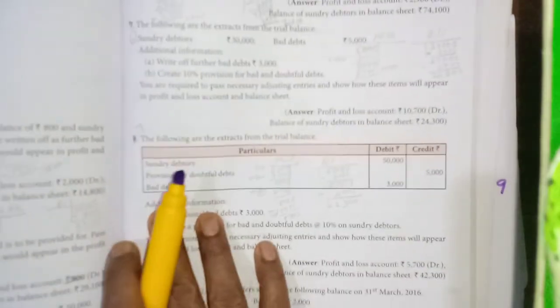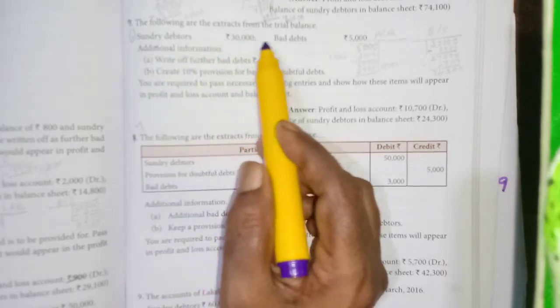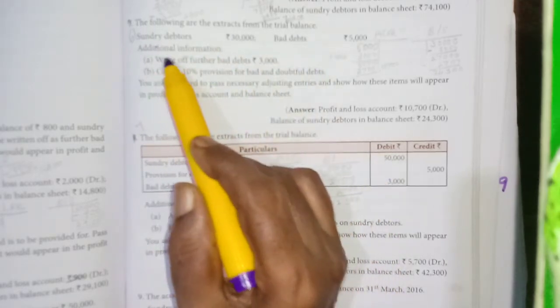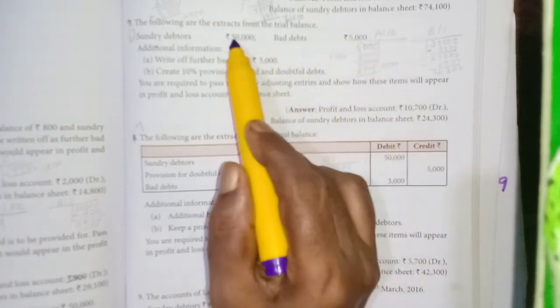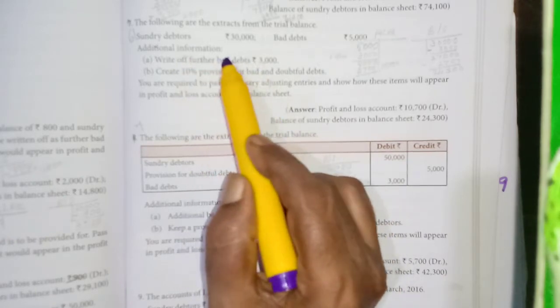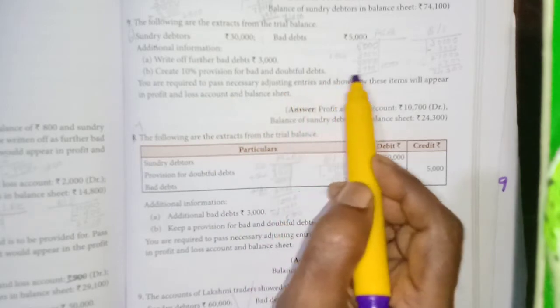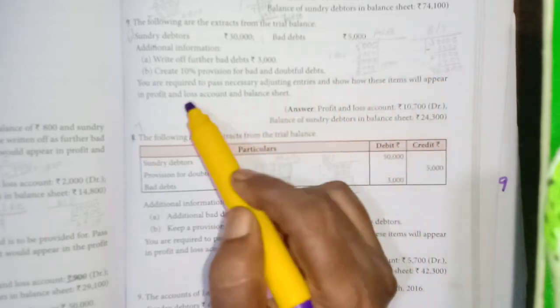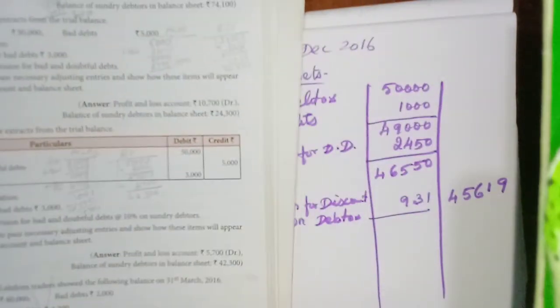Okay, I will read the sixth one. The following are the extracts from the trial balance: sundry debtors, bad debts. Okay, trial balance items, two items. Old bad debts, then new bad debts given in the adjustment. Write off further bad debts. Then create 10% provision for bad and doubtful debts. No discount on debtors. What is the question?